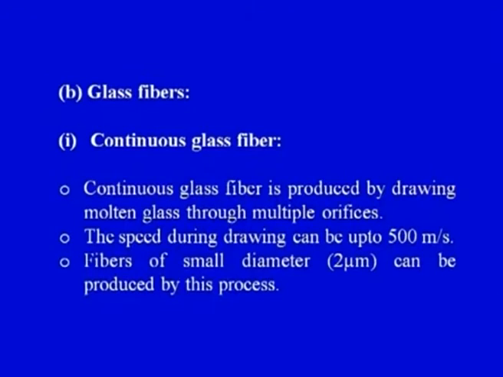Continuous glass fiber is produced by drawing molten glass through multiple orifices. We have multiple orifices, a large number of holes we can say, through which the molten glass comes out in the form of fibers. Once again, I will read what is on the screen. Continuous glass fiber is produced by drawing molten glass. Again, the raw material has been melted using any type of furnace. The molten glass is coming out of the orifices. There can be a large number of orifices.